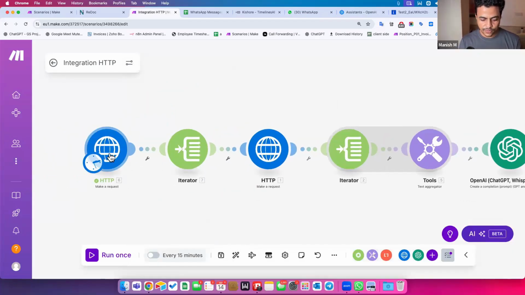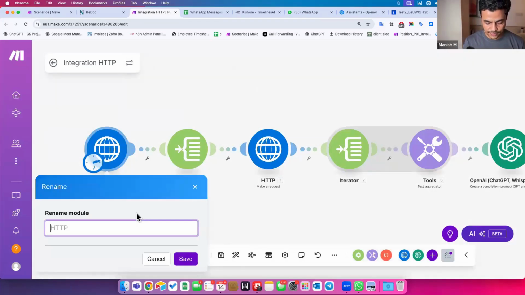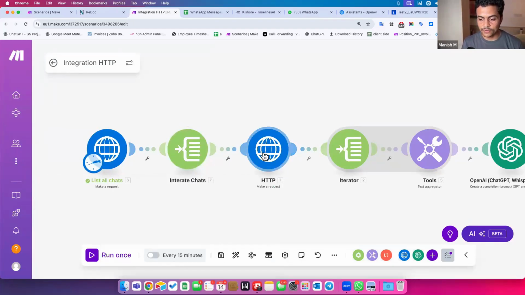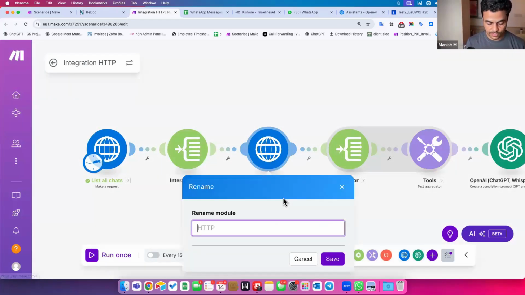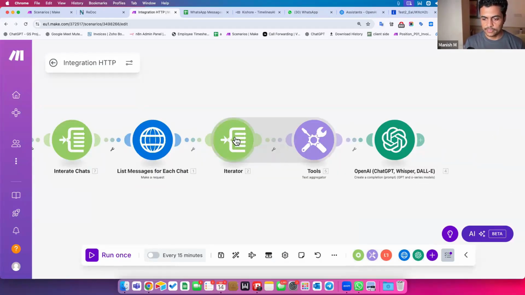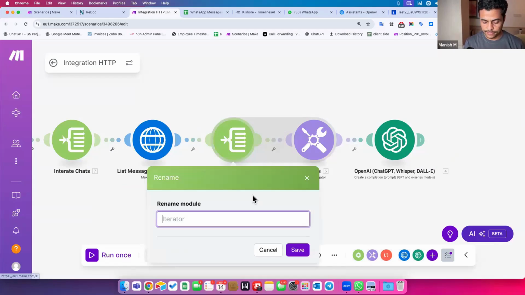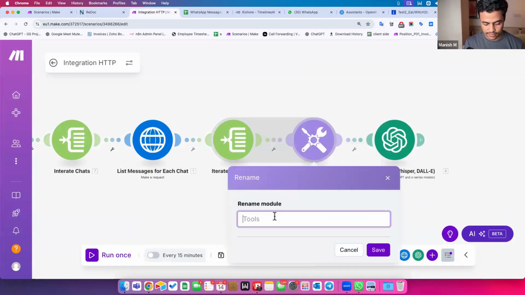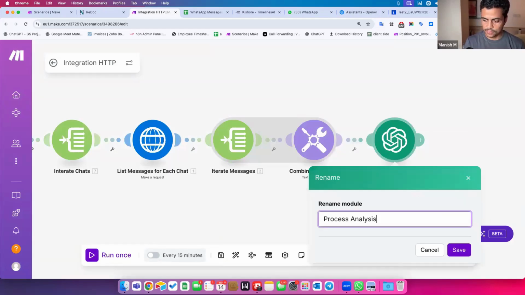See, so the first module is to list all the chats. Let me name it. Now it is going to handle multiple clients and we have to even modify the prompts. So list messages for each chat. Then here, there's something called iterate messages. Then here we are going to combine everything together, rename, and here I'll say combine messages, and finally process analysis, something like this, right?